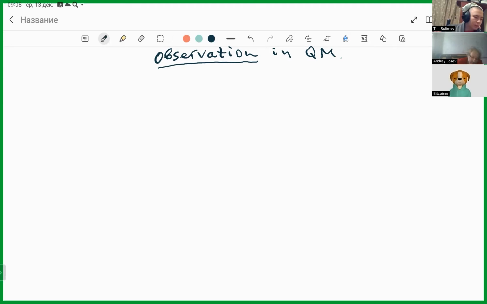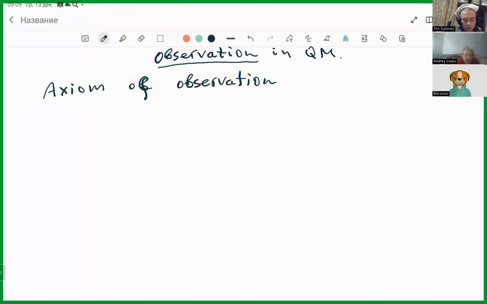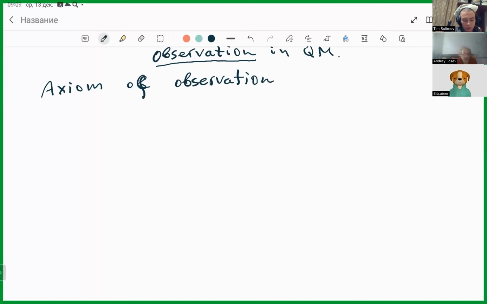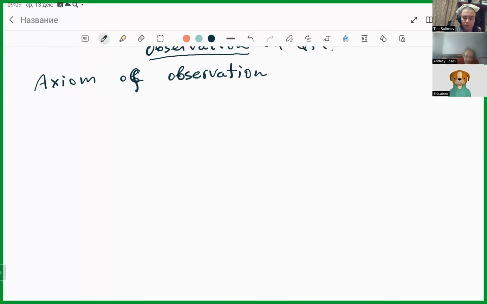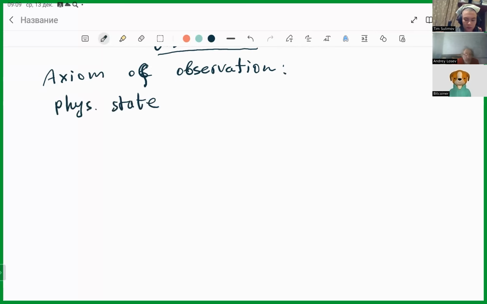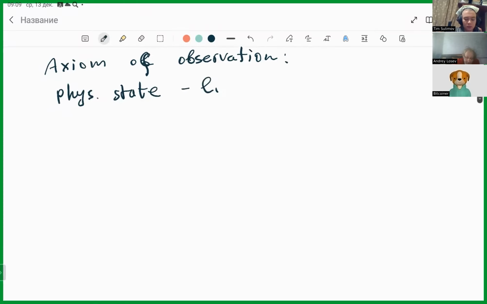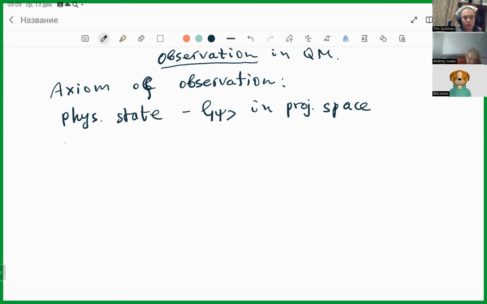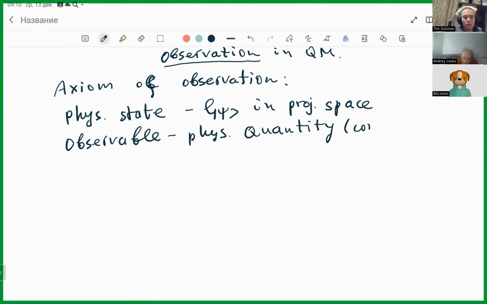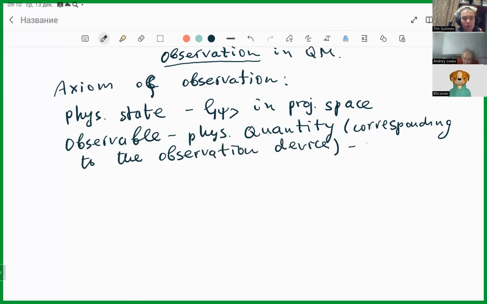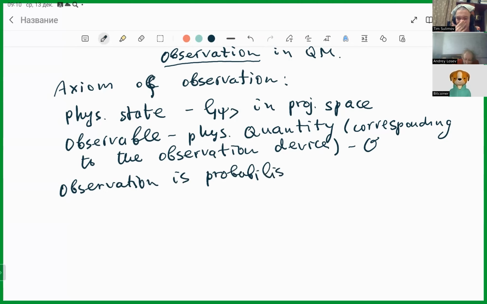So there is an axiom of observation. The axiom of observation is that if we have a physical state, and we know that this state is a line L_ψ in projective space, and we have an observable, a physical quantity, which corresponds to an observation device that we call O, then observation is probabilistic.